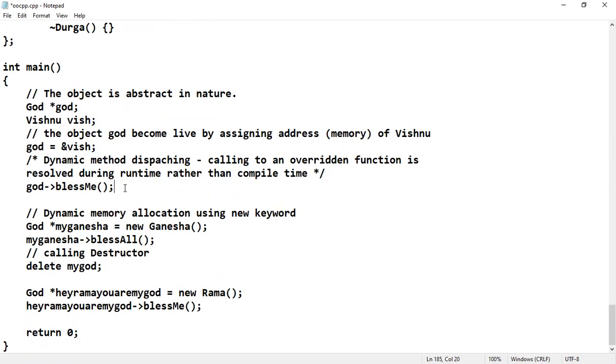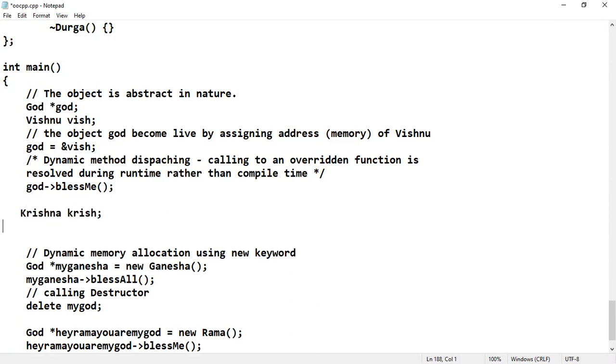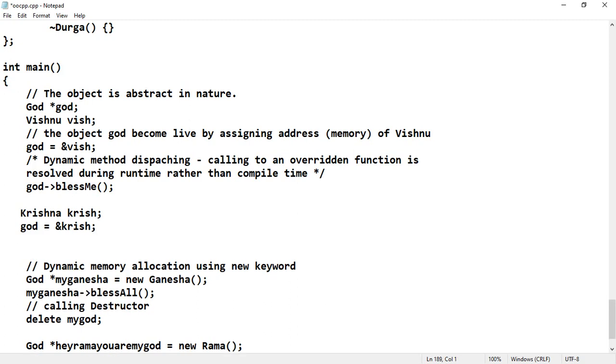So assume that to this God I have assigned some other object, say for example here Krishna. Say for example to the God this Krish is assigned, memory of the Krish is assigned. Then if you say God arrow mark bless all, which method will be invoked? The bless all method which is available in the Krishna class will be invoked. So this is the way how the dynamic method dispatching will work.